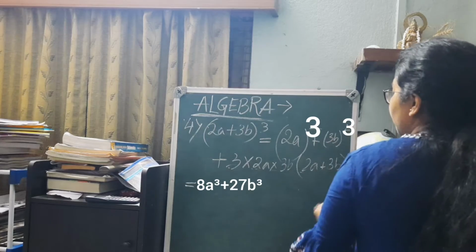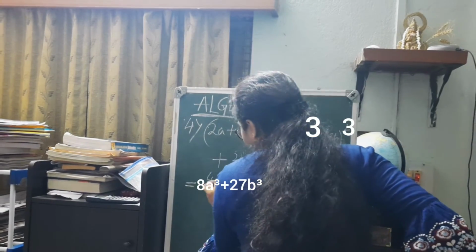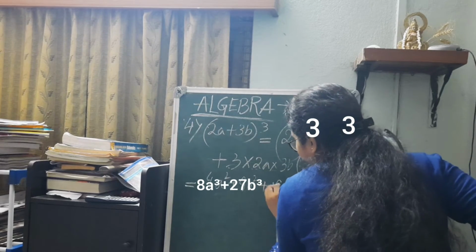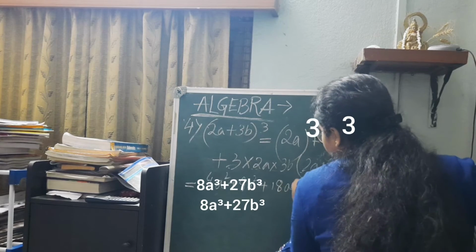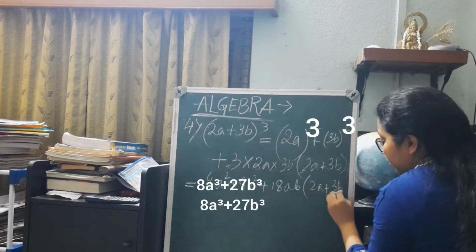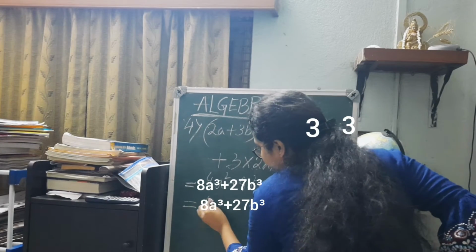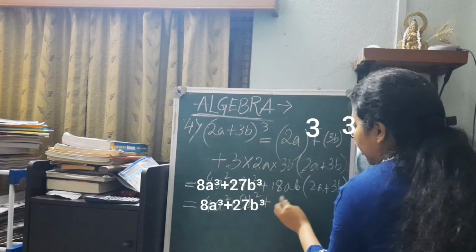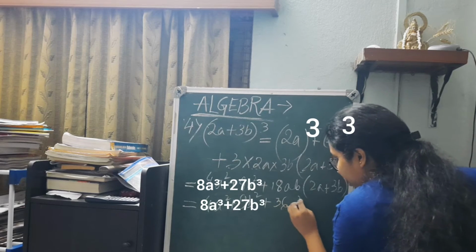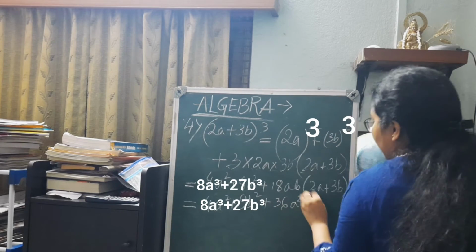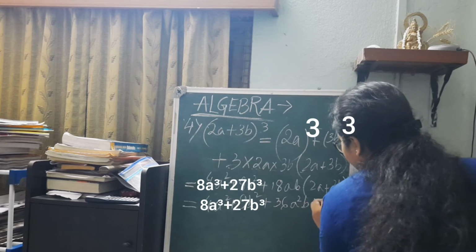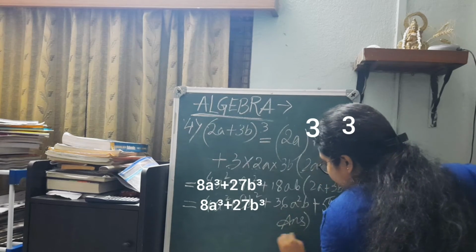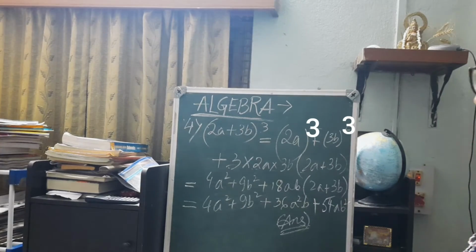this, so then we move to the next step, which is 4a square plus 9b square plus 18ab into (2a plus 3b), and then we move to the next step, which is 4a square plus 9b square plus 18 into 2 is 36a square b plus 54ab square. And question number 4 is done.